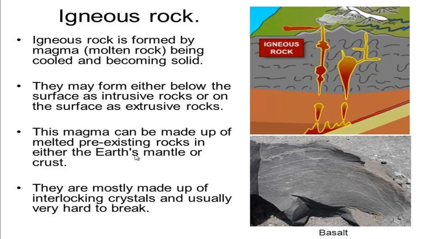So magma is nothing but molten rock, and this magma, due to cooling temperature, gradually turns into hard rock, and this rock is known as igneous rock.